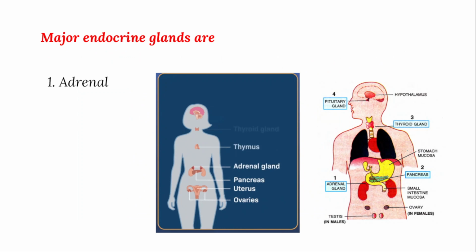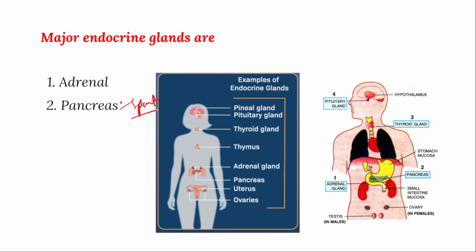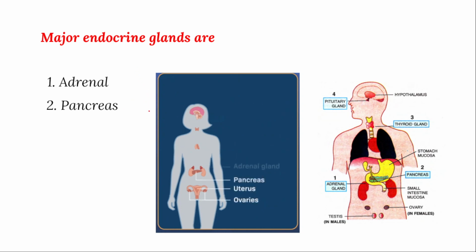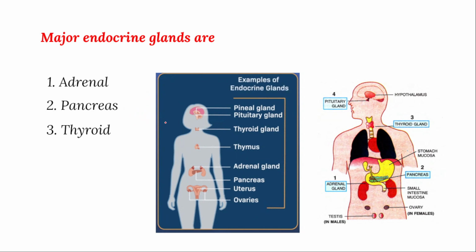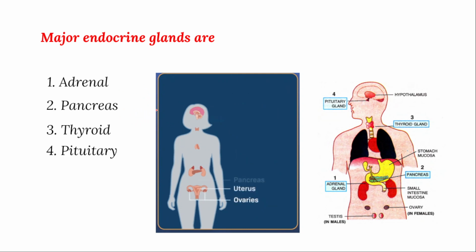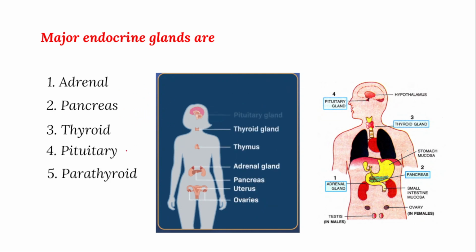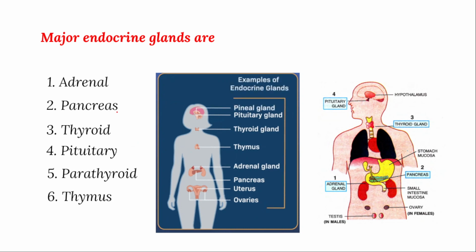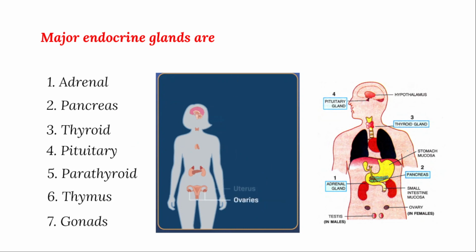Major types of endocrine glands are mentioned here. First one is the adrenal gland. Second one is the pancreas. Pancreas is a special type of gland which is both duct gland and ductless. We'll discuss that while discussing the pancreas. And thyroid is there, pituitary gland is there, parathyroid is there, thymus gland is there, and gonads are there.